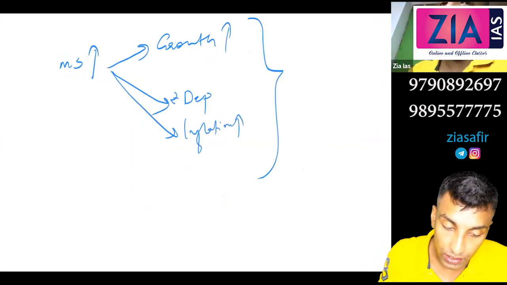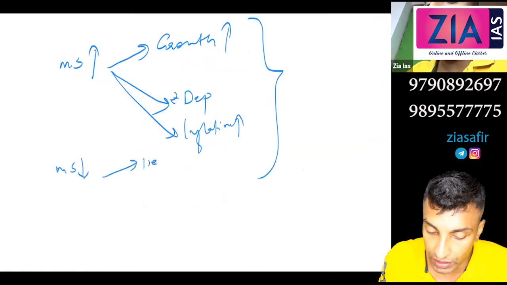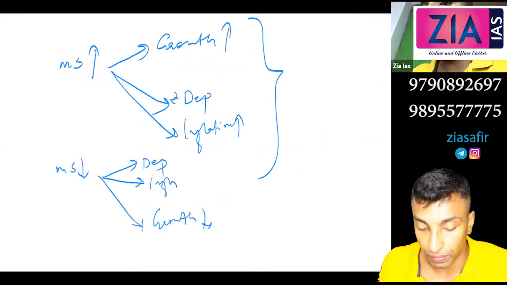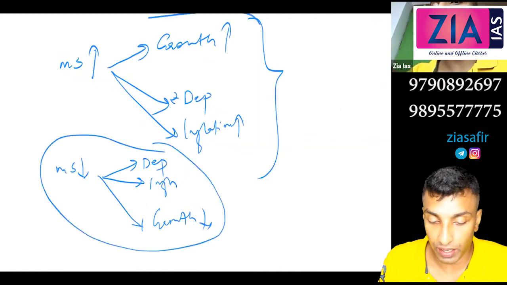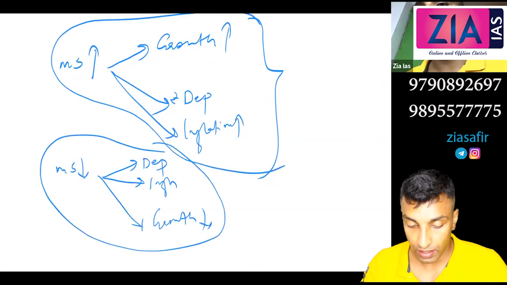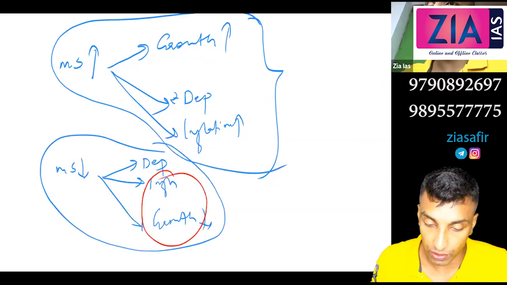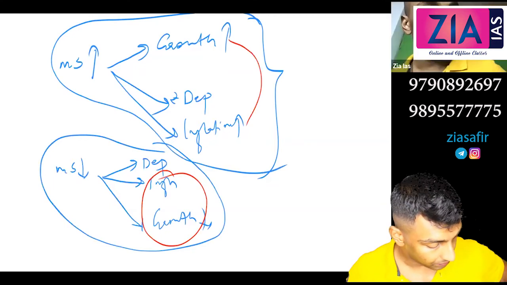Now if you decrease money supply, what will happen? You can solve the problem of depreciation and the problem of inflation, but you have to compromise growth. Growth will come down. So this is the trilemma. Normally we talk about the dilemma only, but here we are bringing in this third concept, depreciation. Excuse me, sir. Tell me.